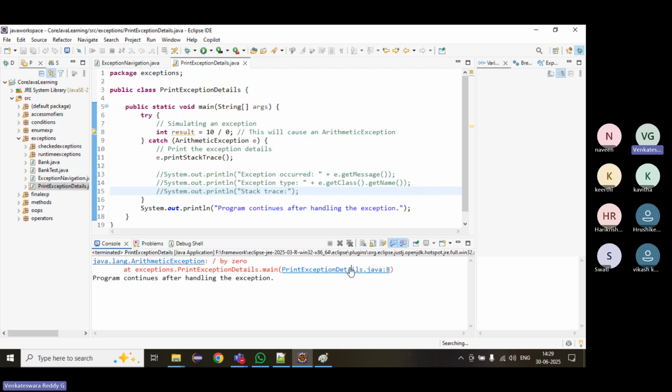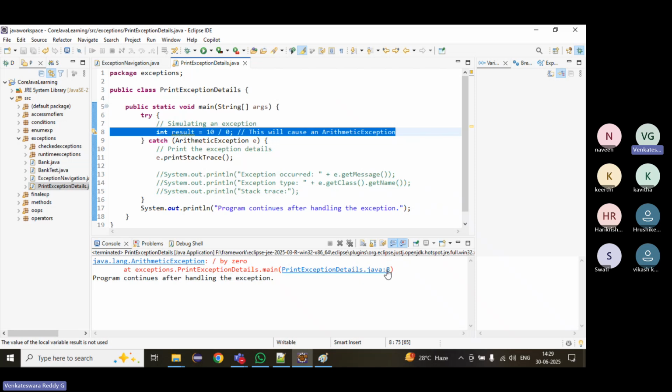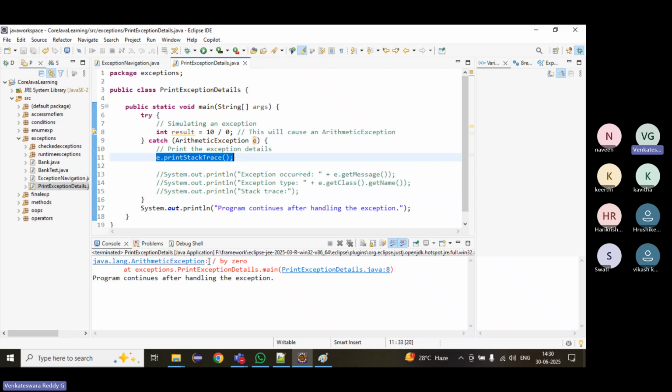If we click on it, it will go to that class. Suppose, in Java, line 8 of the PrintExceptionDetails class, we got the exception. See here, because we are dividing by 0, it got an exception. Now printStackTrace will print all the details: exception name, description, and then stack trace.